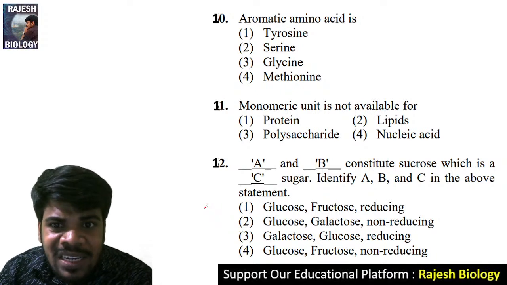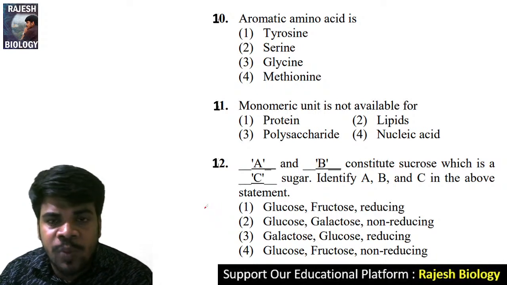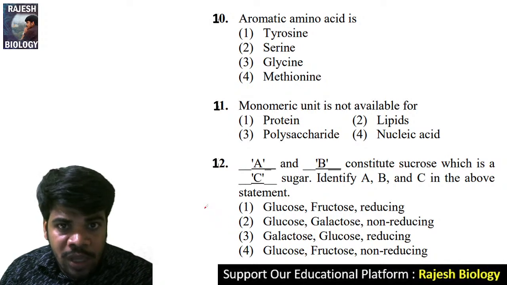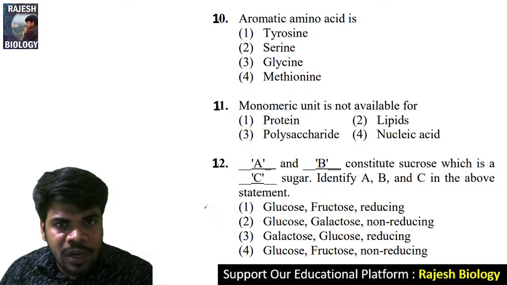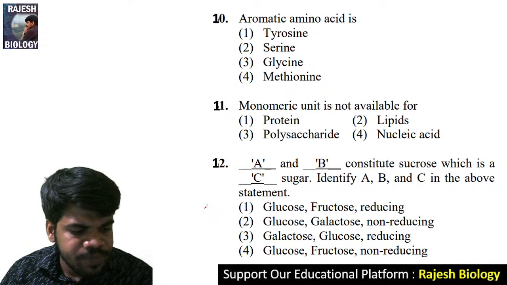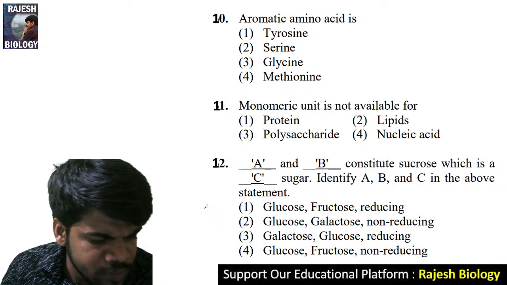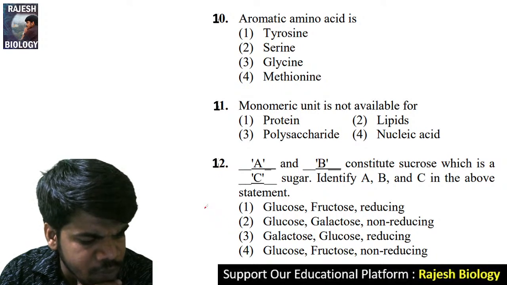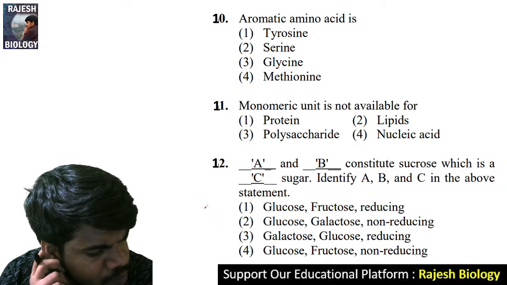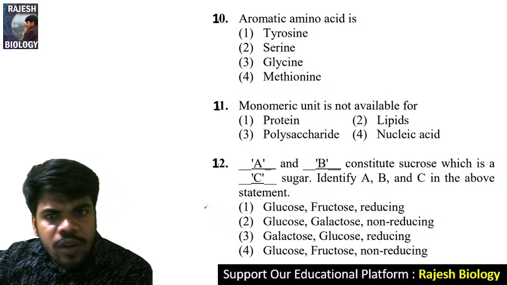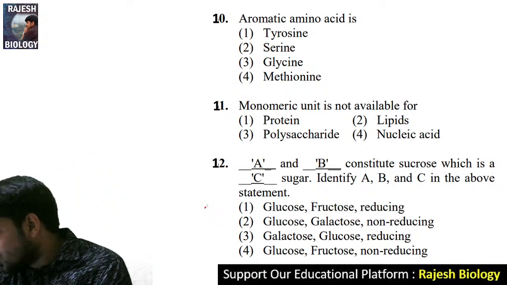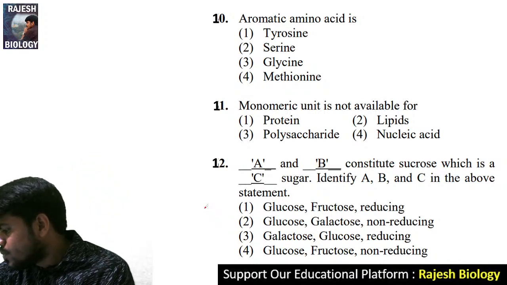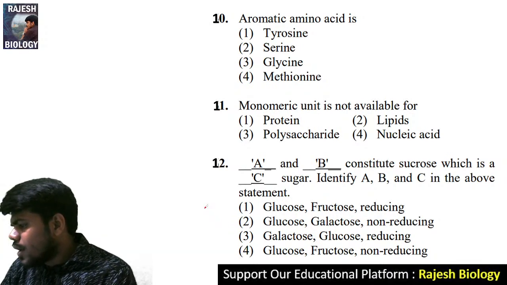Aromatic amino acid is, it is from the biomolecules topic. You should know about the aromatic amino acids, a very important concept. Who was saying the right answer for the 10th question?